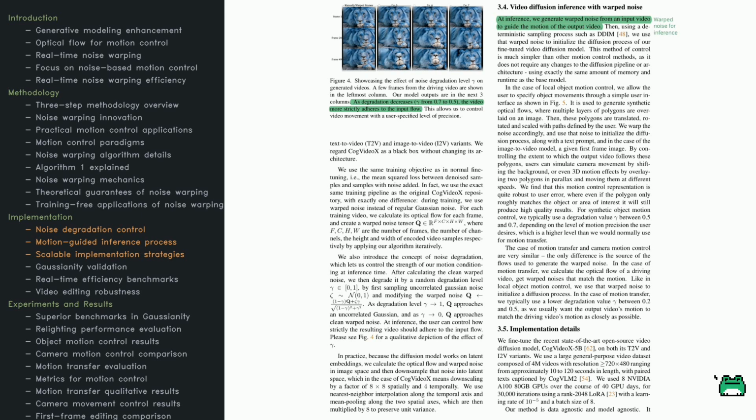During inference, the warped noise, derived from your video or motion data, acts as the starting point for the diffusion process. Interestingly, the method relies on deterministic samplers like DDIM and doesn't need the diffusion model's architecture to be altered. This flexibility shows up when you're moving objects with a simple polygon-based interface. Just draw shapes and specify how they should move, rotate, or scale. The algorithm then creates synthetic flows that guide noise warping, and the diffusion model produces the video.